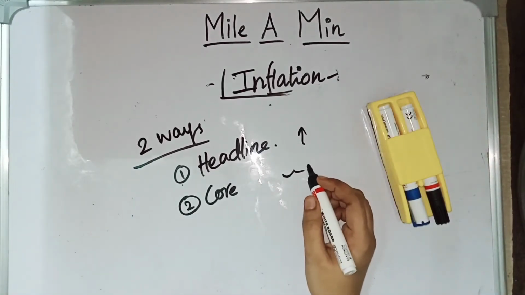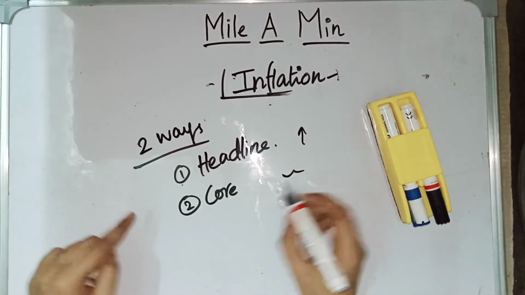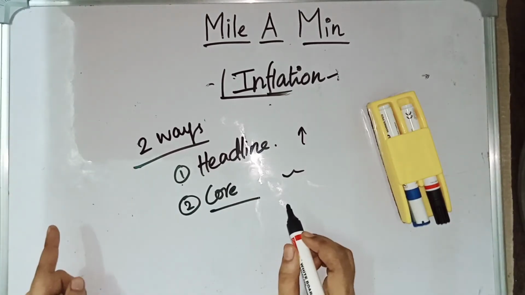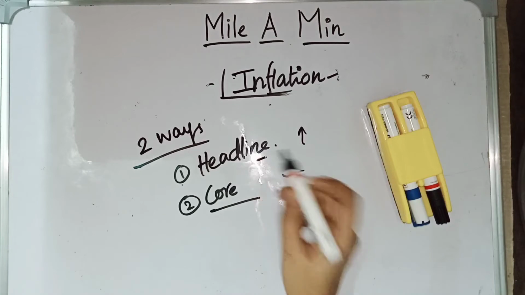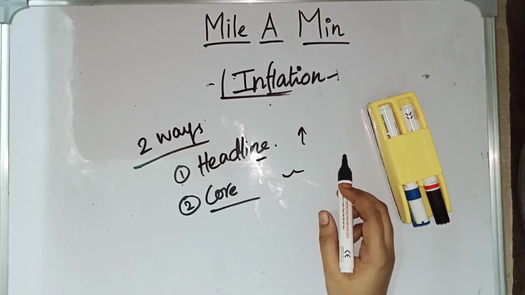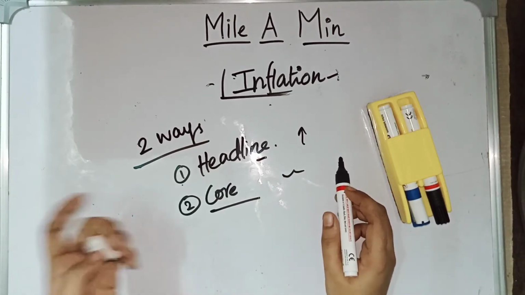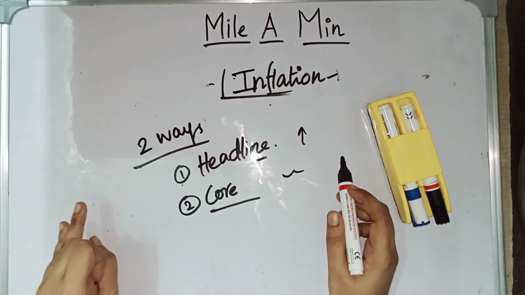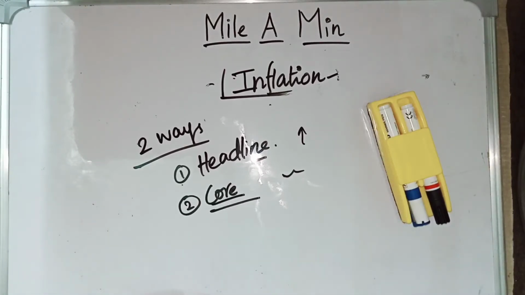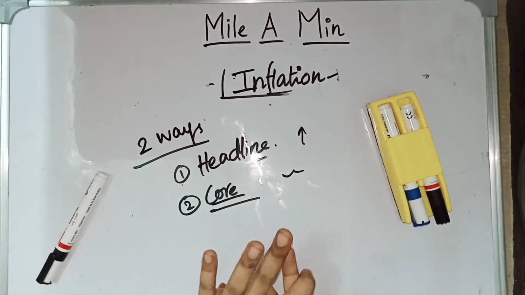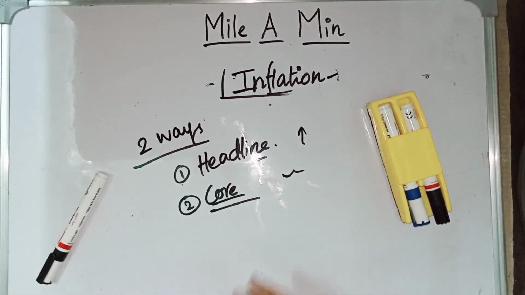Why? Because the hike in onion prices will lead to a hike in headline inflation. So headline inflation is the one in which inflation is calculated by adding food inflation as well as energy inflation, whereas in core inflation, inflation is calculated by excluding food inflation and energy inflation. Why? Because food and energy are more volatile.